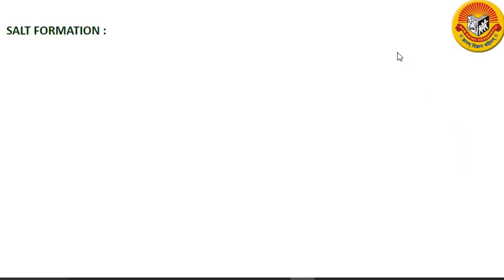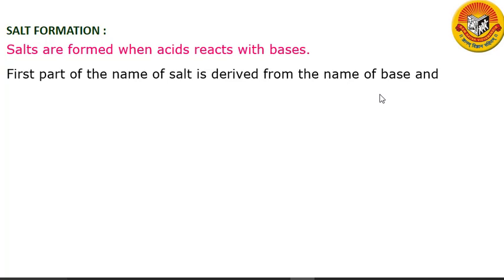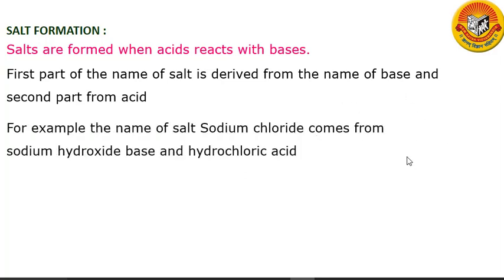Let us see how the salts are formed. Formation of salt. Salts are formed when acids react with bases. The first part of the name of a salt is derived from the name of the base and the second part from the acid. For example, the name of the salt sodium chloride comes from sodium hydroxide, a base, and hydrochloric acid. Thus we can say that there are two parents of a salt, an acid and a base.